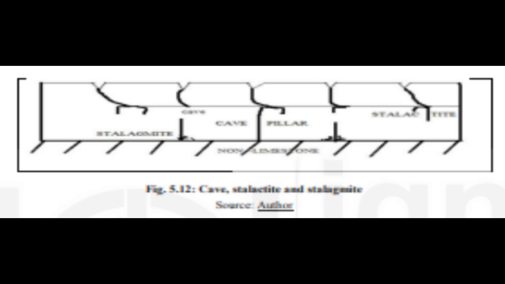Doline. When nearby swallow holes are further enlarged by continuous solution and are merged together, they are known as dolines. Uvala. Coalescence of several dolines forms a larger-sized depression on the surface, termed as uvala. The stagnation of water in uvala forms a permanent lake in limestone regions.